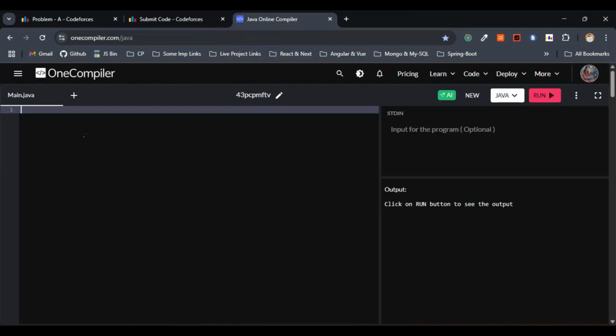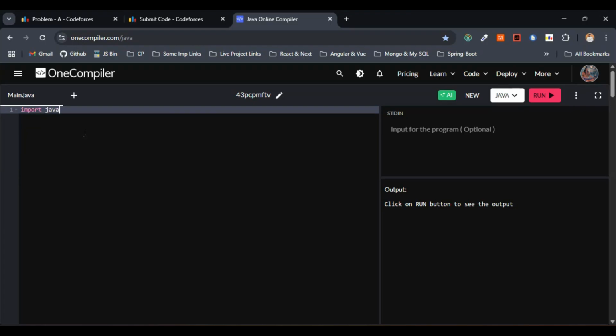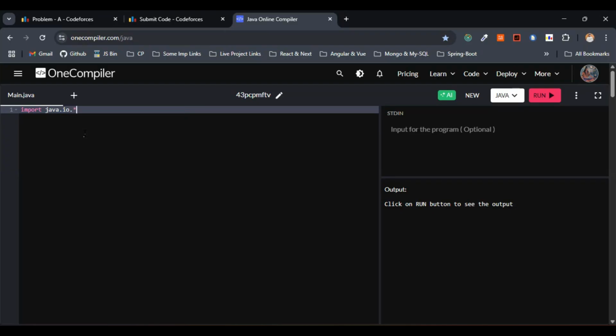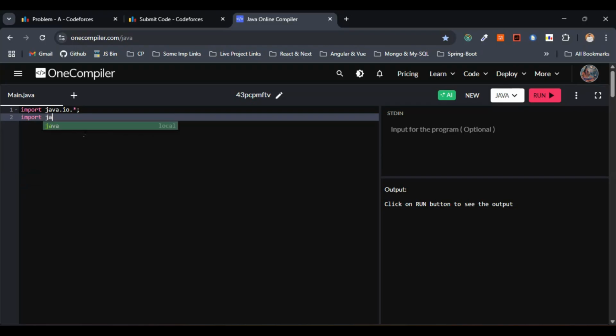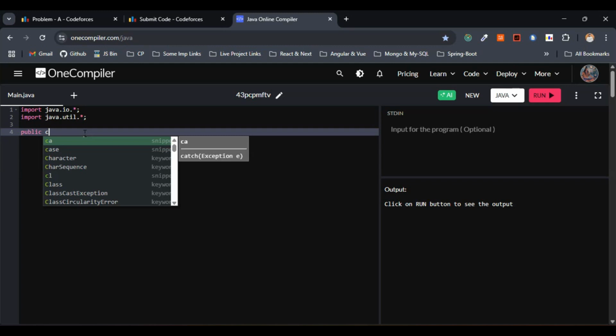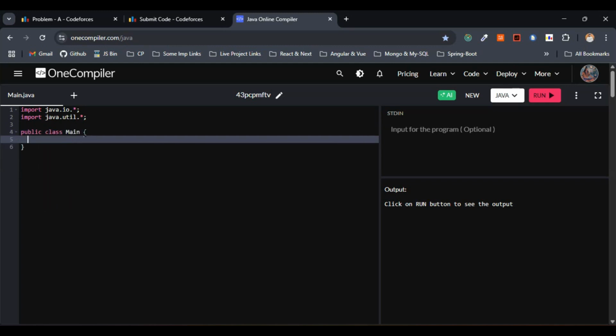So first we'll be making use of the fast input and the fast output. So let's import the input output package here. I'll just go with java.io.*. We'll be making use of the utilities as well, so I'll go with java.util.*. So this is fine. Next, let's go with a class name here. This one will be class Main.